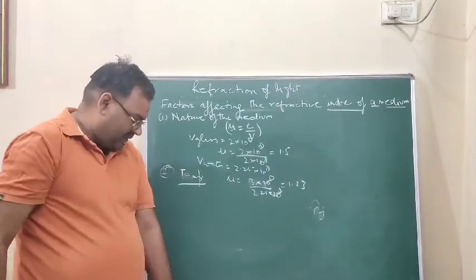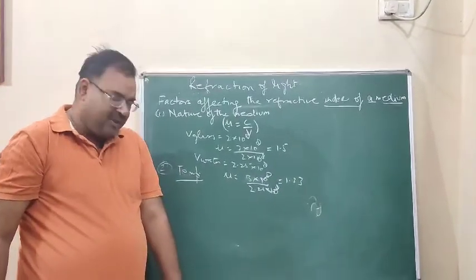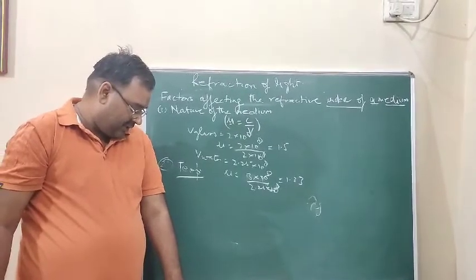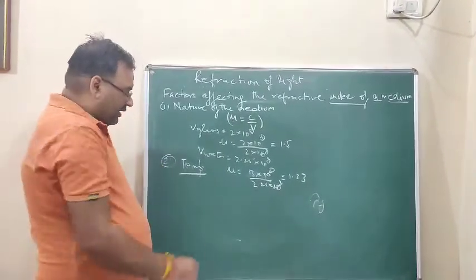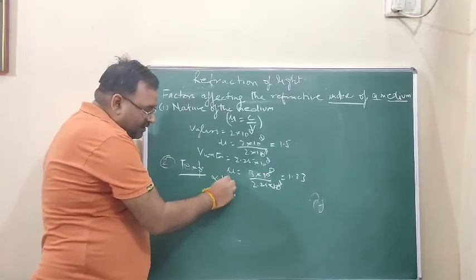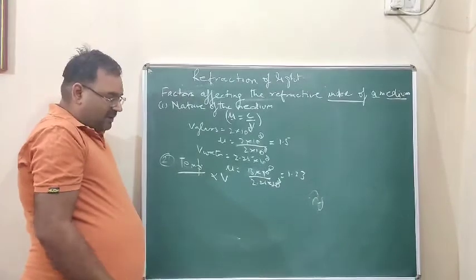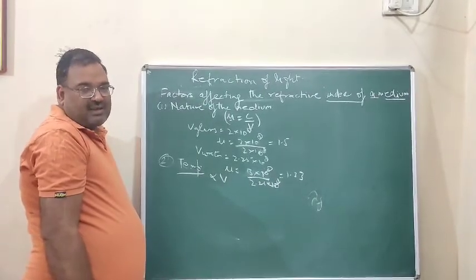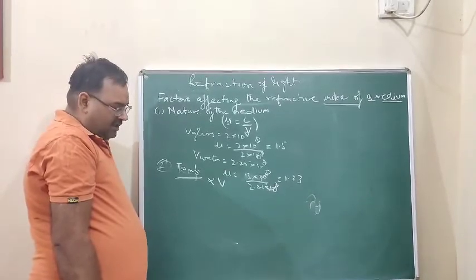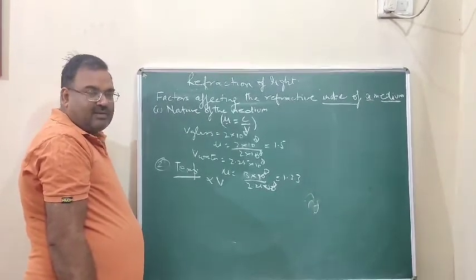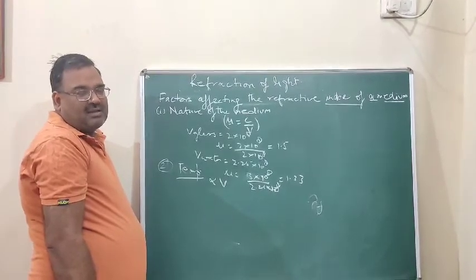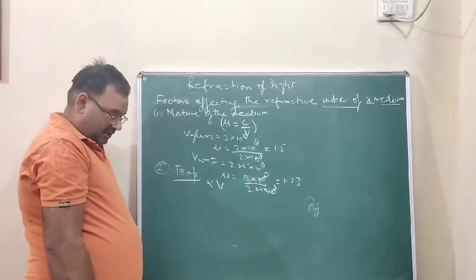On the temperature, with the increase in temperature, the speed of the light in the medium increases as the refractive index decreases. Temperature के साथ क्या होता है? Temperature के proportional क्या है? Speed. Temperature will increase, speed will increase. As a result, refractive index will decrease. So, with the increase in temperature, the speed of the light in a given medium increases. As a result, the refractive index decreases.